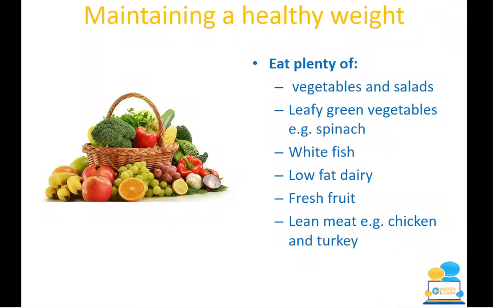You're looking at salads, so you're looking at your lettuces, you're looking at all different types of leaves. Some vegetables are higher in nutrients than others, so ones that have a high water content, like cucumbers, would have lower calorific content. So you should look at your leafy green vegetables such as spinach, which are really high in iron, which prevents anemia, which is especially important for teenage girls.